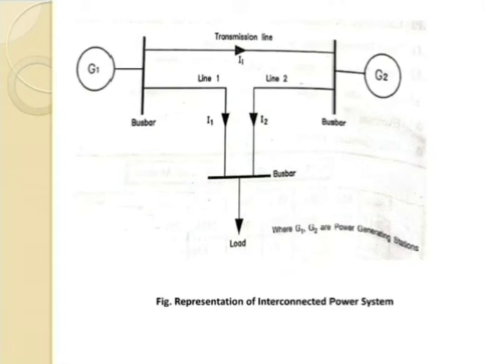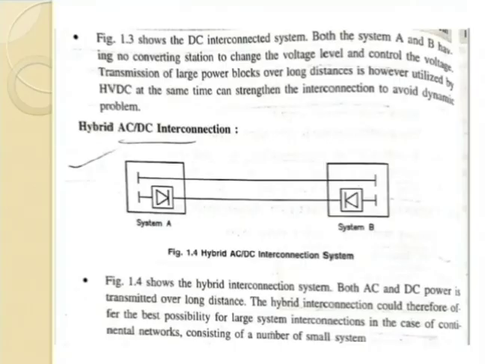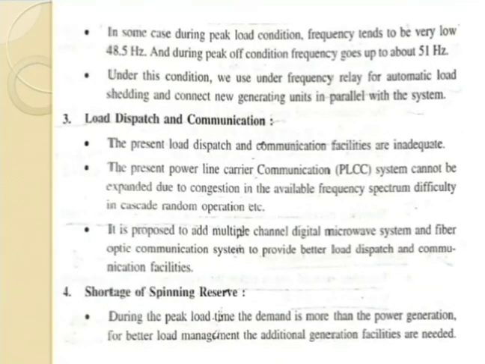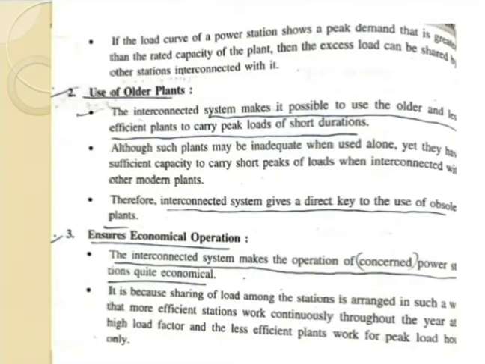side. But if there is any heavy loading condition at the load side, and we cannot balance the load condition from the G2 side or older power plant, then for that we can go through the G1 side, and in this way we can use the older power plant. So this is the use of older power plant.